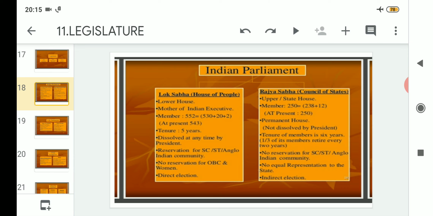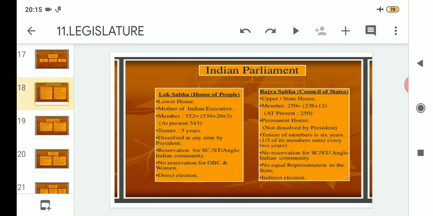Clear? So the total is 238 plus 12, where 12 are reserved for people belonging to different fields.